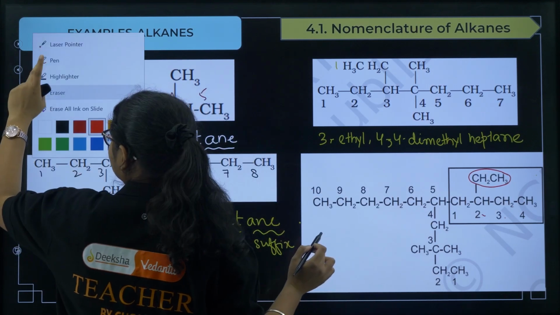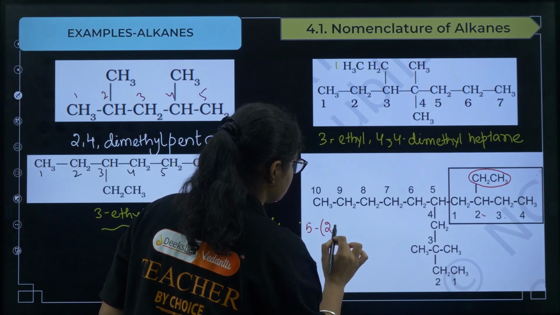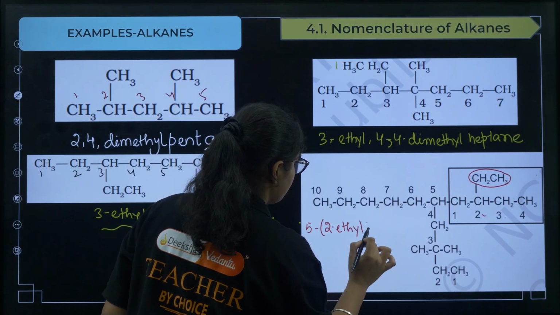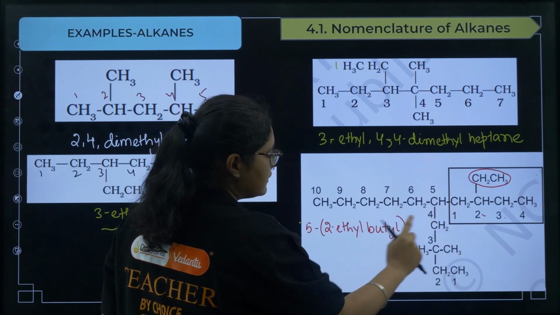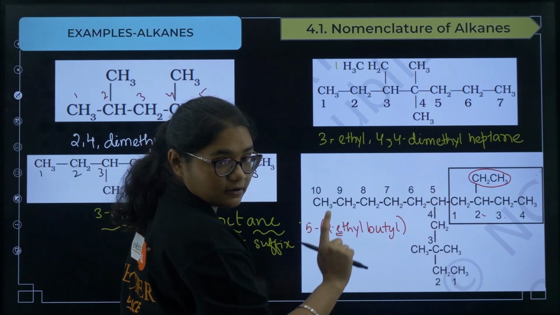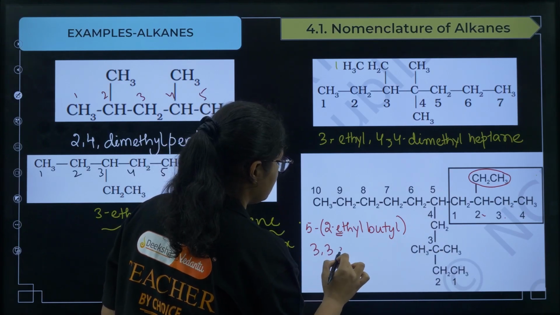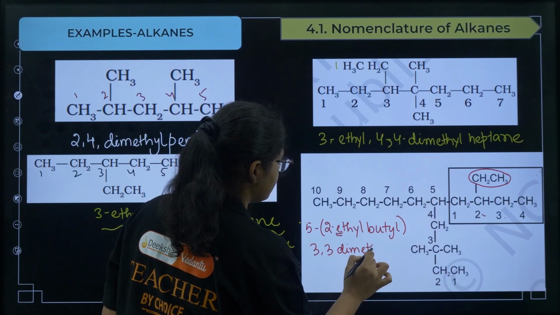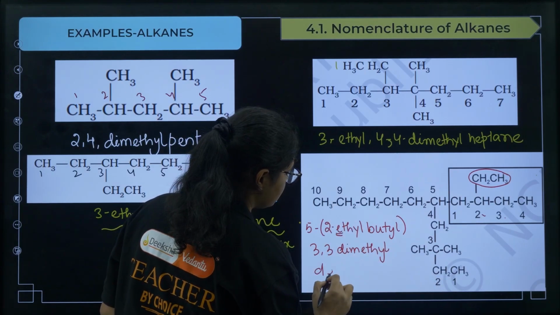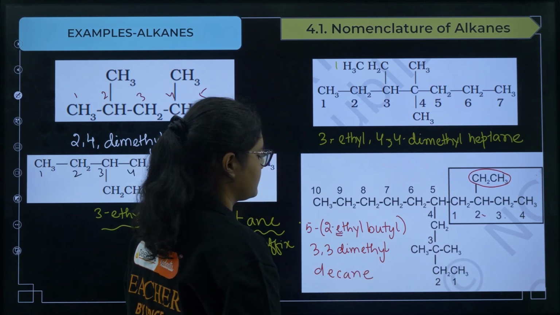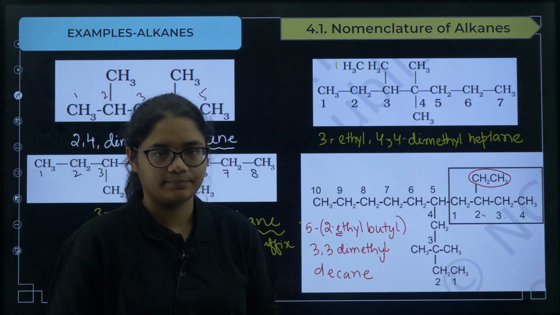So how should we name it? It should be like 5. On the fifth carbon we have 2-ethyl butyl. This is present on the fifth carbon. Now because it is starting with ethyl, it has to be written first. Then on the third carbon we have another 2 methyl groups, so 3,3-dimethyl. Total number of carbons is 10, so decane. So 5-(2-ethyl butyl)-3,3-dimethyl decane. Clear?